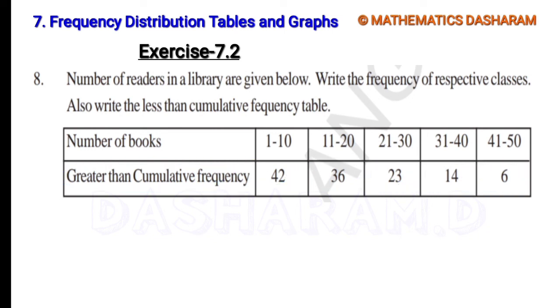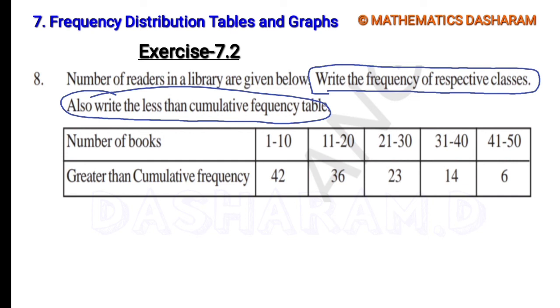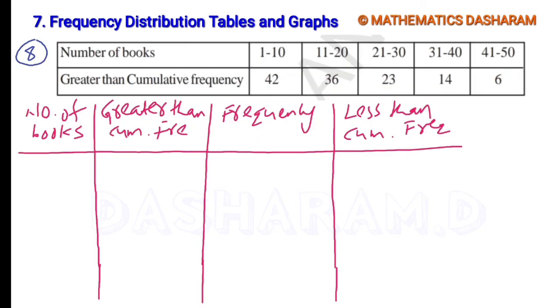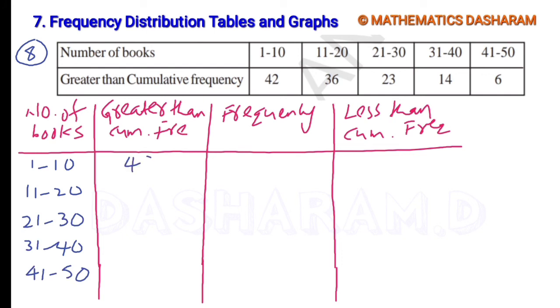So he is asking us to write the frequencies of the respective classes, same as the previous question. After writing the frequencies, also write the less than cumulative frequency table. Let's prepare a table. In this, the first column is number of books, the second is greater than cumulative frequency. First 1 to 10, 11 to 20. Next, the greater than cumulative frequency: 42, 36, 23, 14, 6. Next, frequencies. So these are the greater than cumulative frequency values.